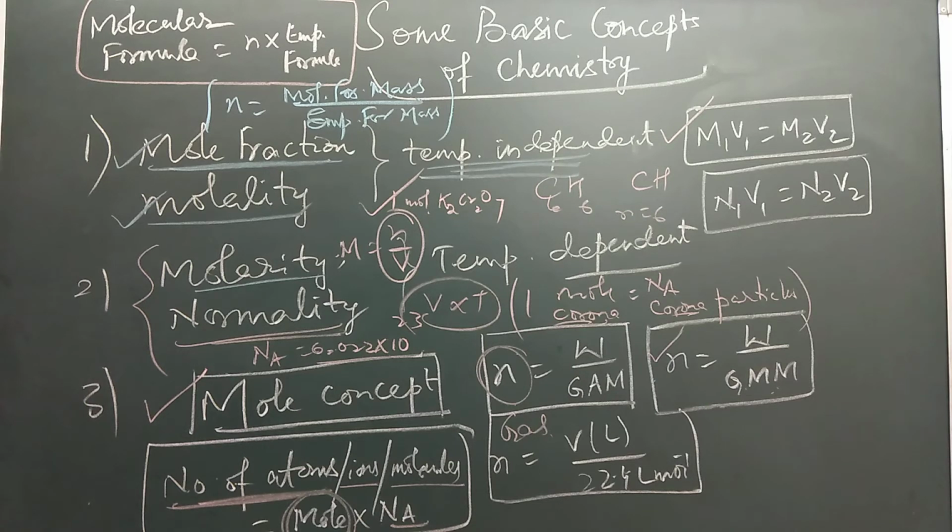For an acid, the n factor is the number of H+ ions given by an acid, that is called basicity. For bases, it is acidity, the number of OH- ions given by a base in aqueous solution. For oxidizing and reducing agents, you have to see the number of electrons changed. For an oxidizing agent, the number of electrons gained. For a reducing agent, the number of electrons lost.